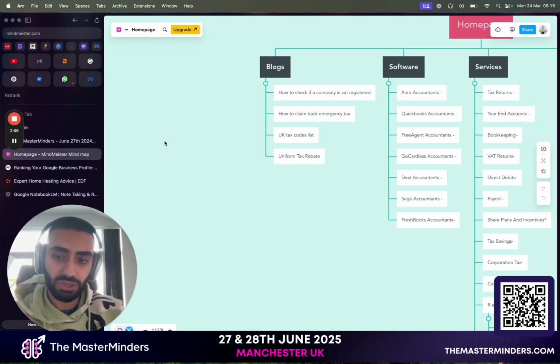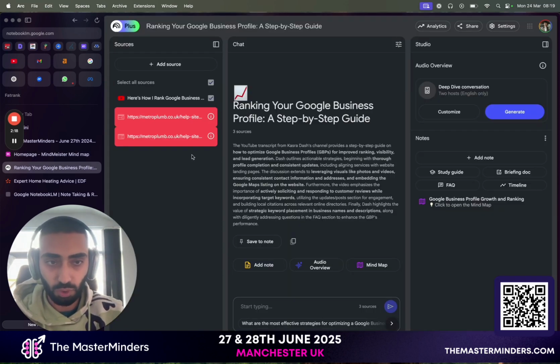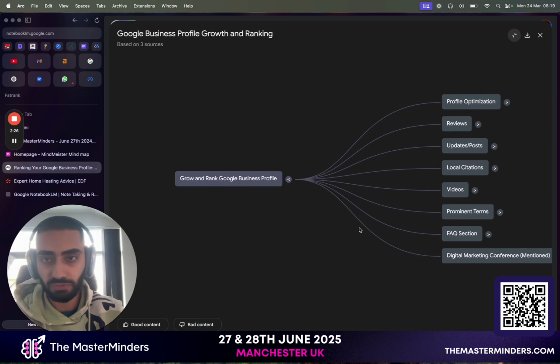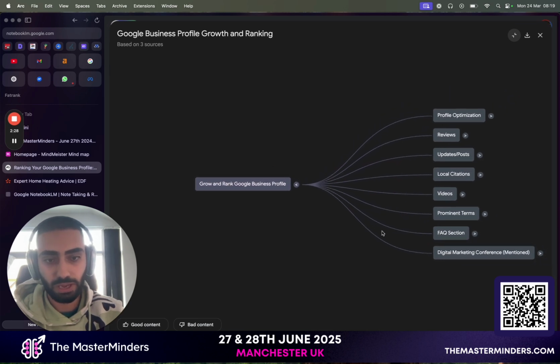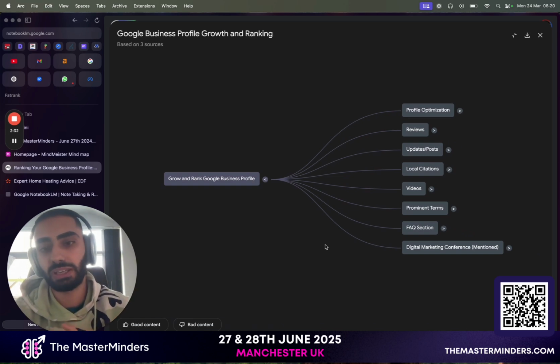Now, what you can actually do to automate this is use Google's NotebookLM. So this is what it basically looks like. Now, there's a lot of different things that you can do. One thing I'll do is quickly show you guys one video that I've been able to give it as a data point to then turn into a mind map.